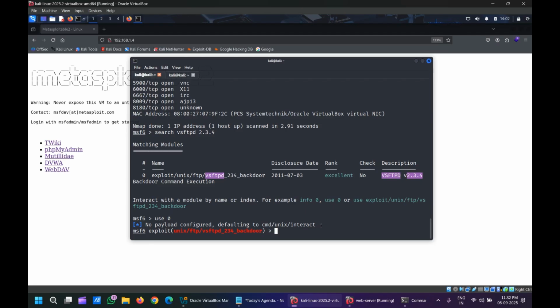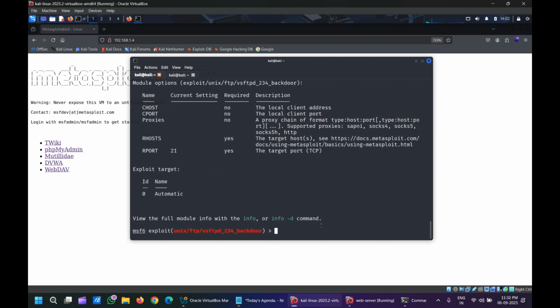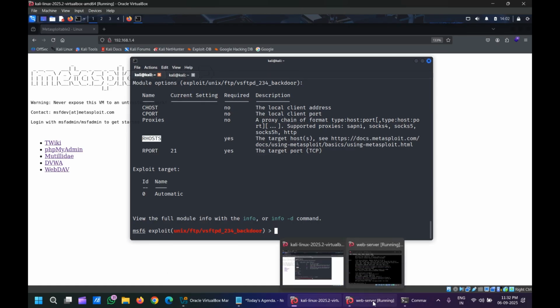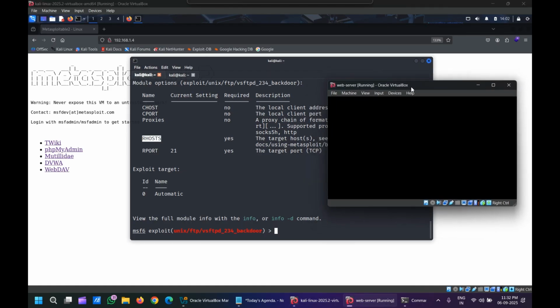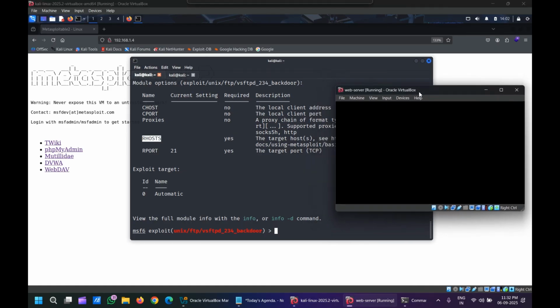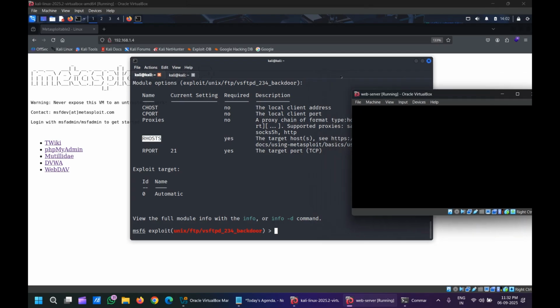So here we can go further with show options. It is one of the commands. Here are we able to see our host? Except this Kali Linux, the host machine is called the remote machine. The web server is called the remote machine, and this web server will think that it is the host machine. For this web server, Kali Linux is the remote machine and the Windows 11 host machine is also a remote machine. So don't get confused.